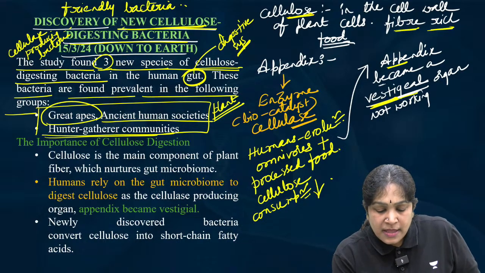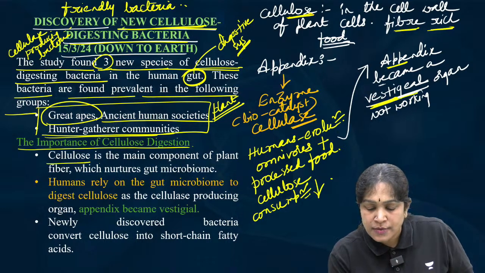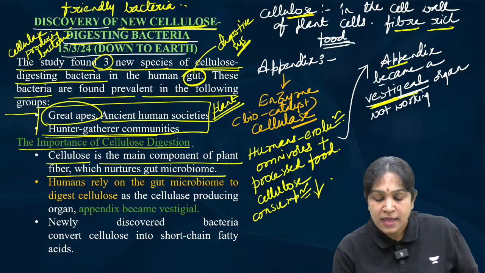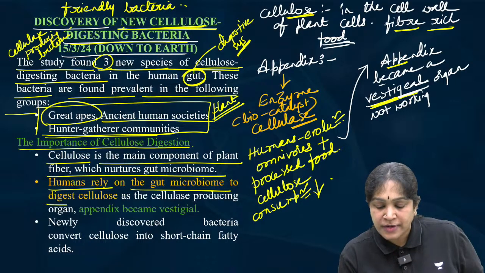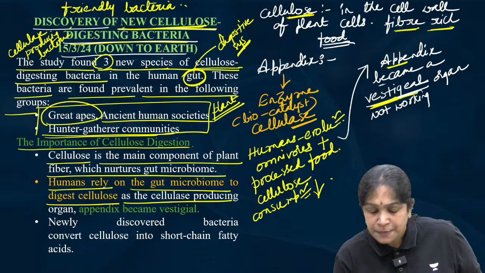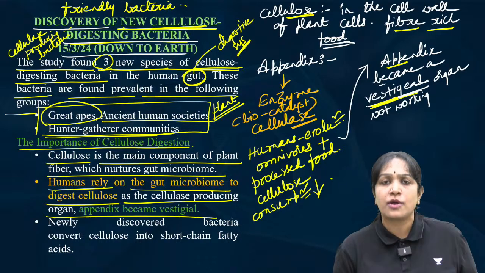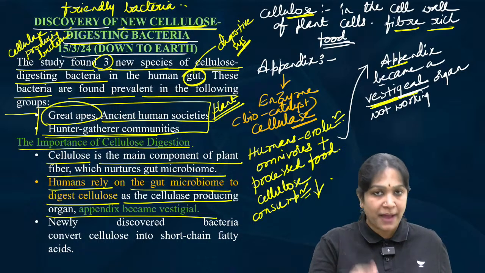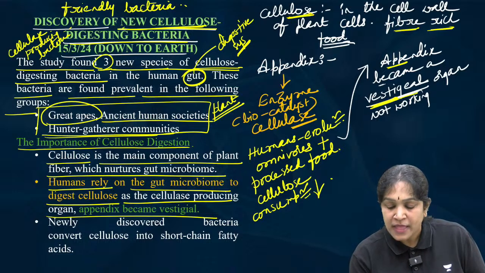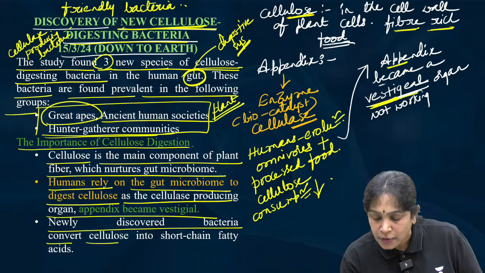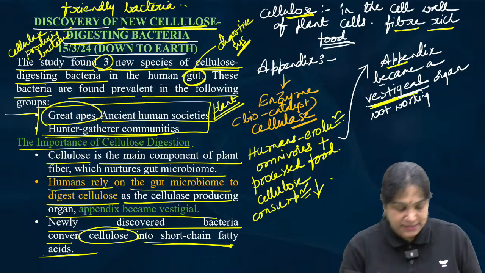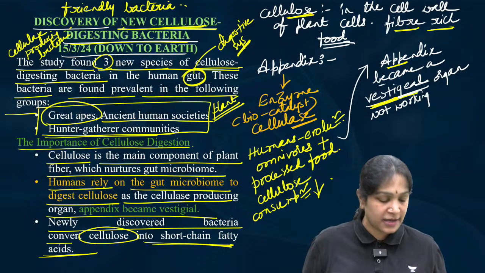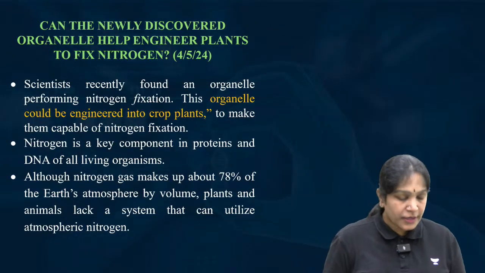Is it clear? The importance of cellulose digestion. Cellulose is the main component of the plant fiber which nurtures the gut microbiome. Humans rely on the gut microbiome to digest the cellulose, as the cellulase producing organ appendix became the vestigial organ. Because our appendix is not working, we depend only on the gut bacteria for the production of cellulase. Newly discovered bacteria digest the cellulose and convert it into short chain fatty acids. So that is the news.